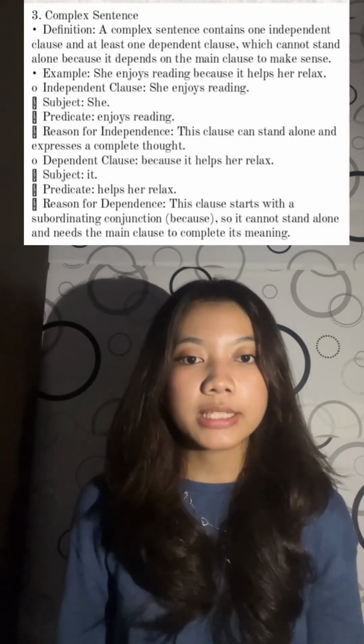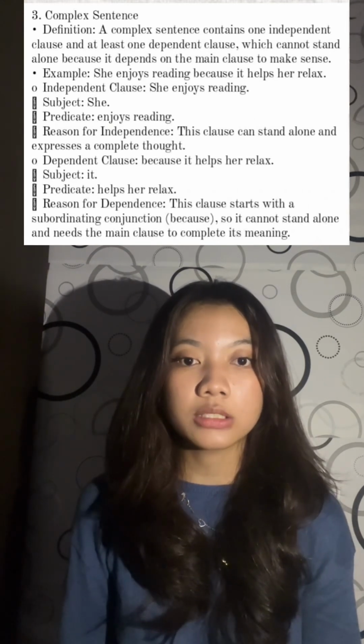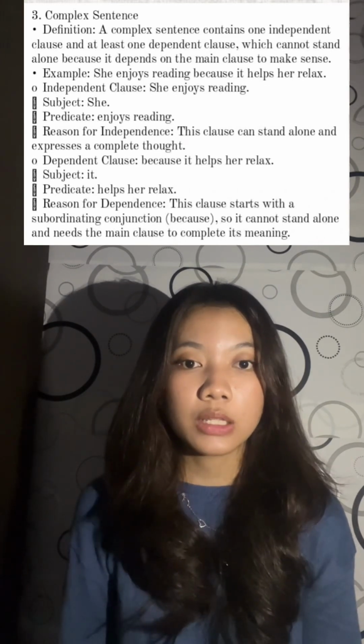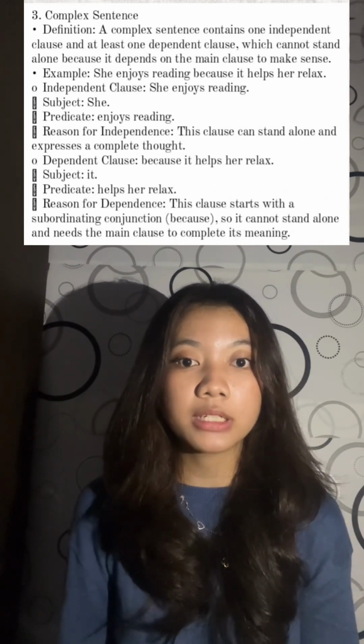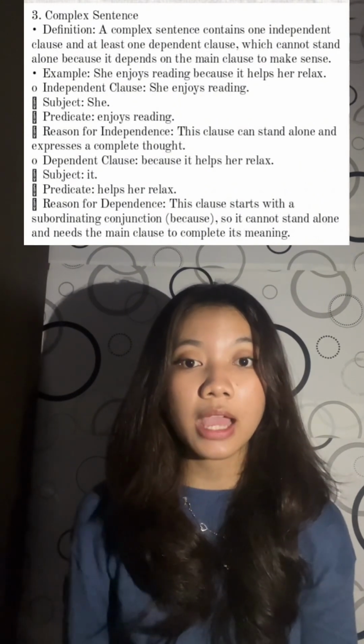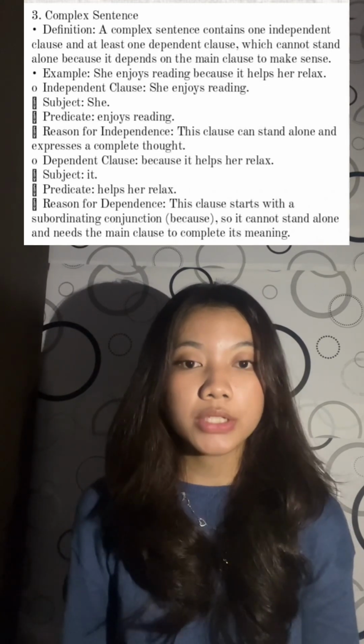Third, complex sentence. A complex sentence is a sentence that contains one independent clause and at least one dependent clause, which can't stand alone because it depends on the main clause to make sense. Example: "She enjoys reading because it helps her relax." Independent clause, "she enjoys reading."